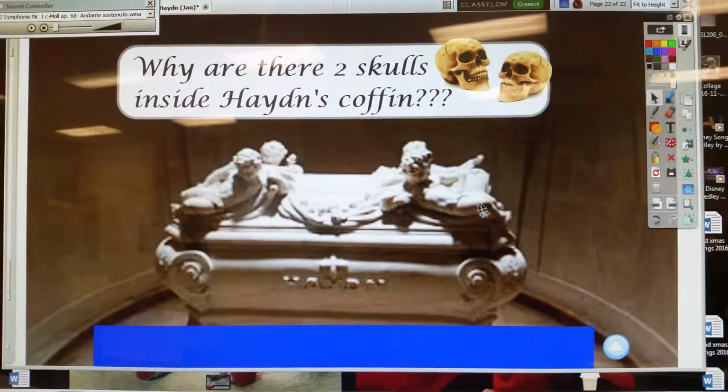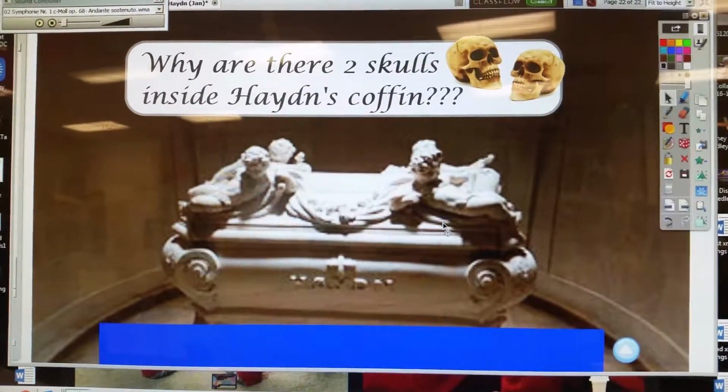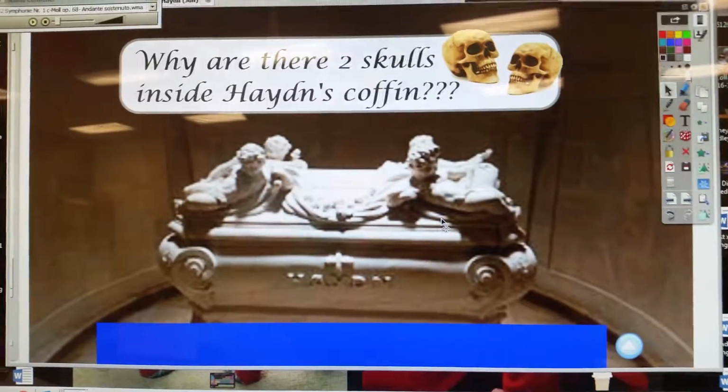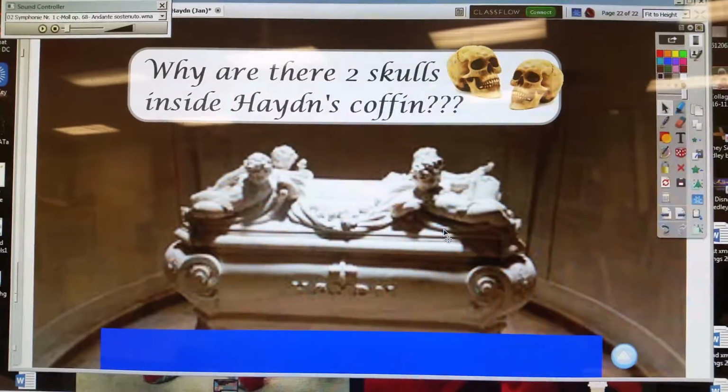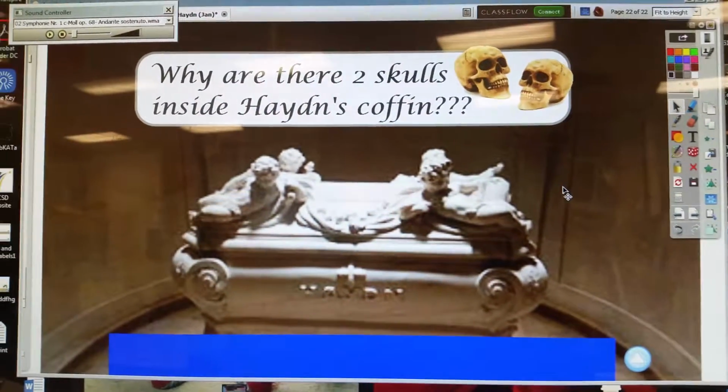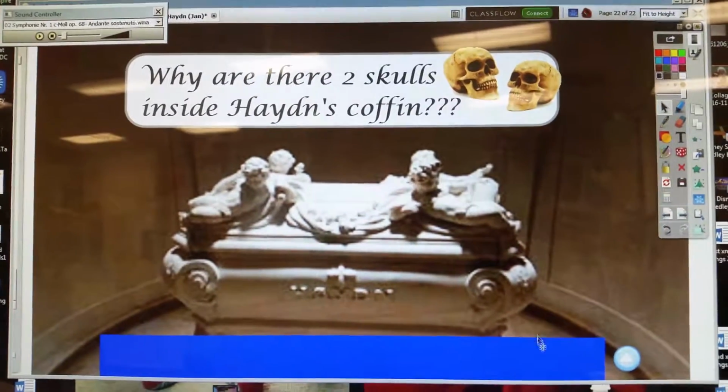So some guy stole his head. When they buried him originally, they replaced his missing head with someone else's head. And then it took 145 years for the original head to be reunited with his body, and they never actually removed that replacement head. So there's 2 skulls in his coffin, which is weird. But you don't have to tell him that.